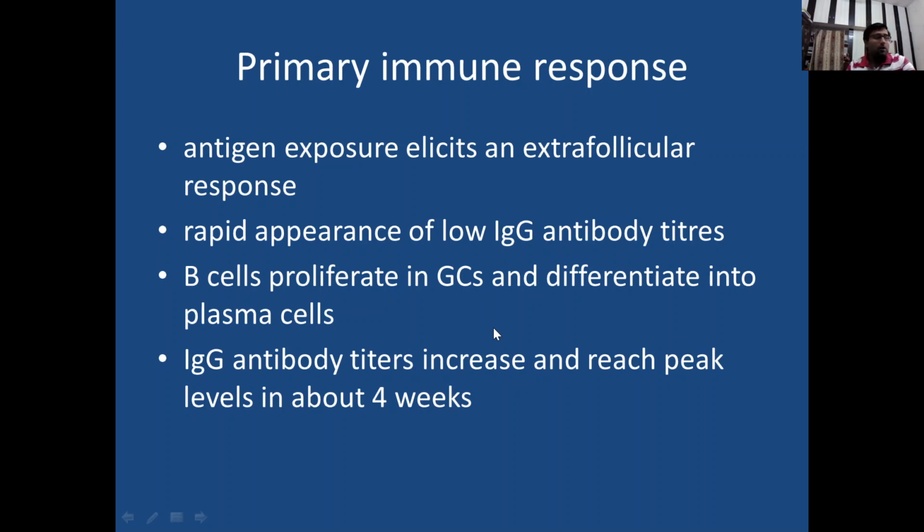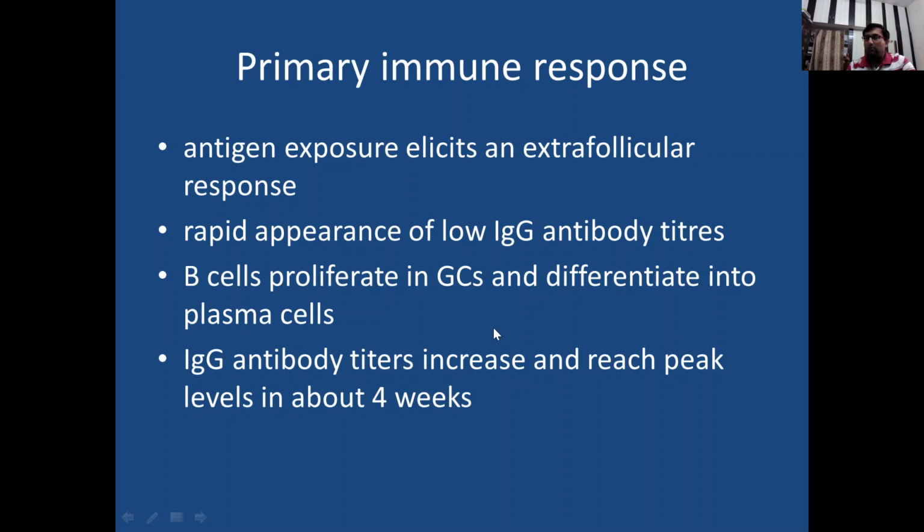Now what happens when we give another booster dose, or after primary immune response, the child or the person comes in contact with the same disease organism?